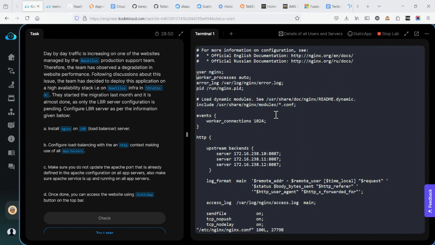Don't forget, when you are setting up the IP addresses of the servers that are going to be in your load balancing process, you have to include the port number that they are going to route traffic to. That is what is done here, as you can see around this area.